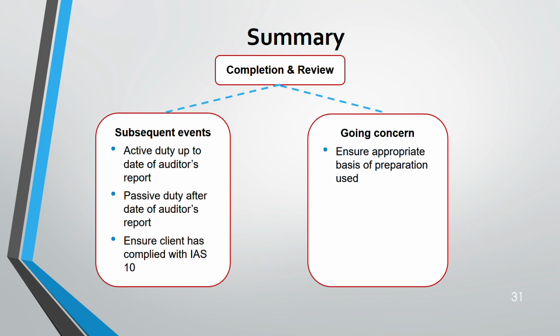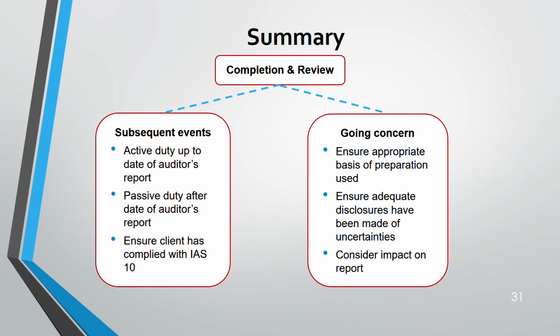For going concern, make sure that financial statements are prepared on an appropriate basis. If it's a going concern, going concern basis. If it's not a going concern, breakup basis. And disclosure has to be made regarding the uncertainties and the impact on the report. What type of opinion will it be? We went through that, the list of that table.